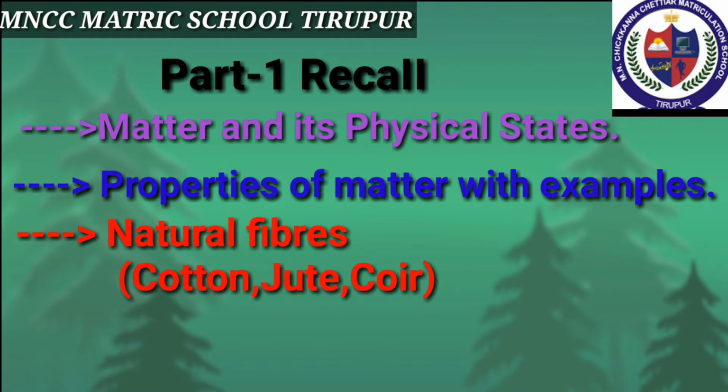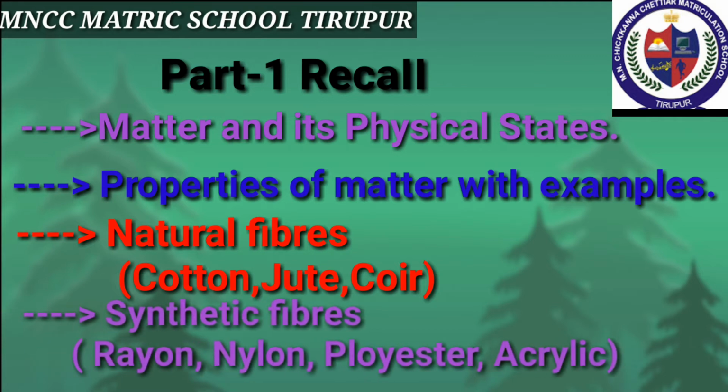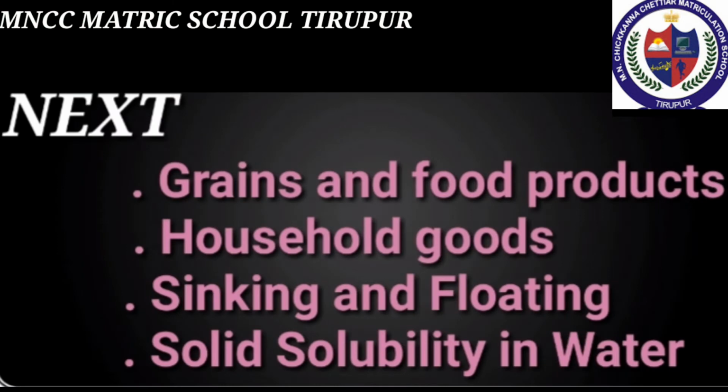We learnt what are natural fibers and also the manufacturing processes of cotton, some examples of things made by cotton, jute and coir. Then what are synthetic fibers? Some examples of rayon, nylon, polyester, acrylic were studied. In this video, next we are going to discuss grain varieties and food products, household goods, sinking and floating, solid solubility in water. Let me start our class now.